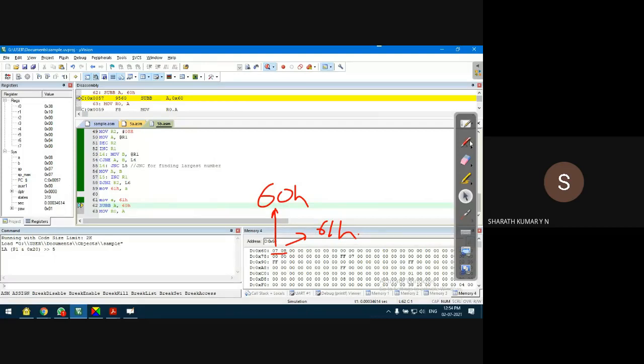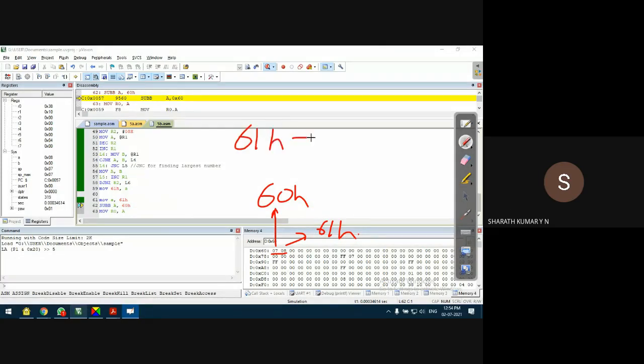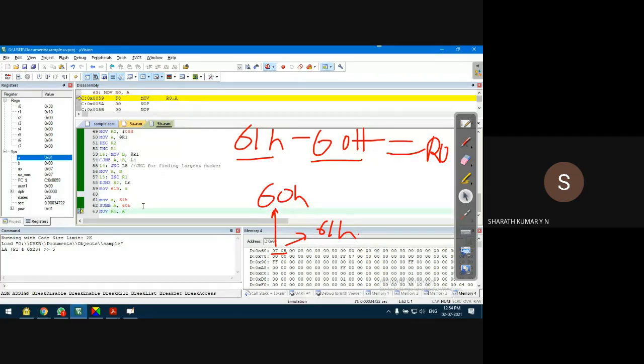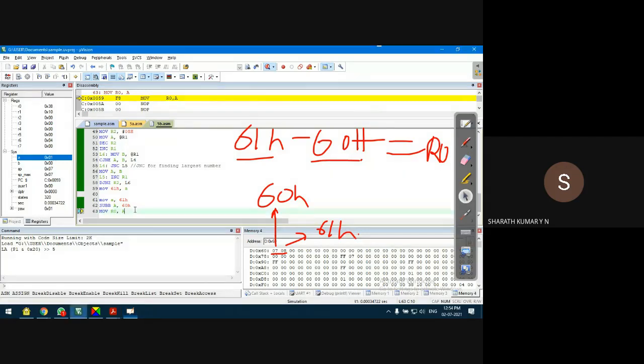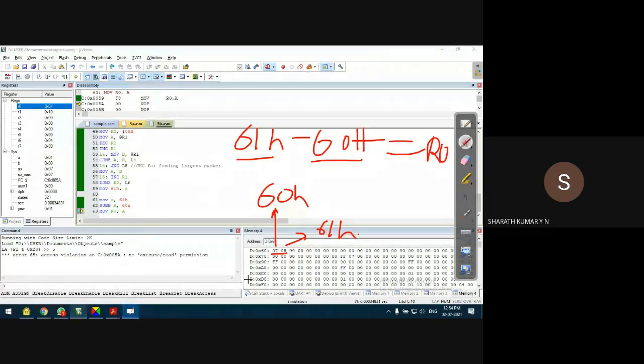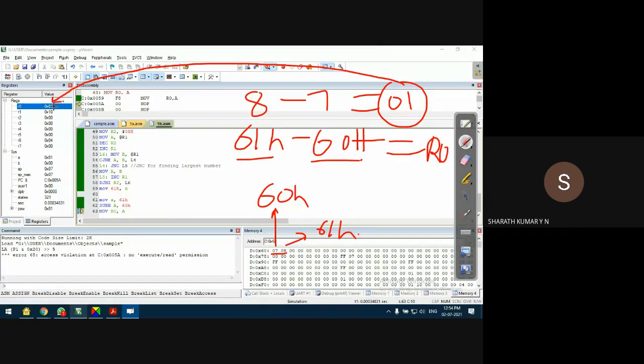So what we have to do now is perform 61H minus 60H location. Difference of content of 61H location minus 60H location. That should be stored in register R0. So the result is stored in R0. It is not run yet. When this is run, that is the end of the program. So it is 8 minus 7. 61H has 8. 8 minus 7, the result is 01, which is stored in the R0 of register bank 0. That's all.